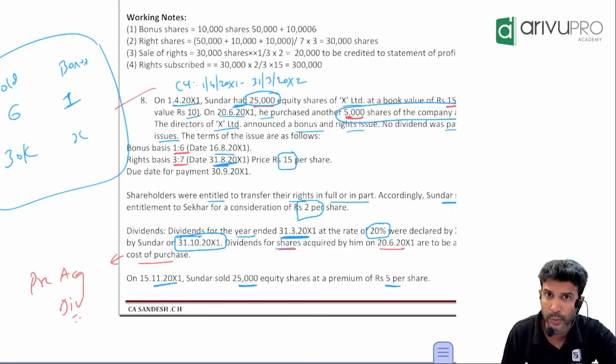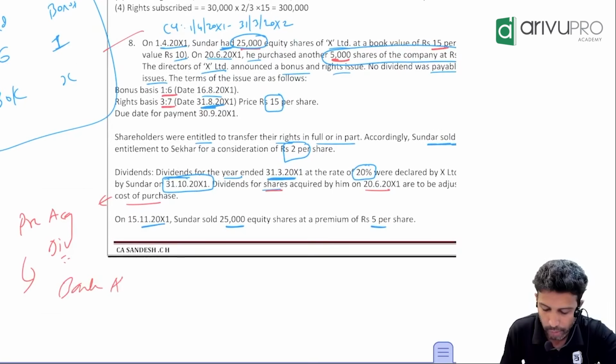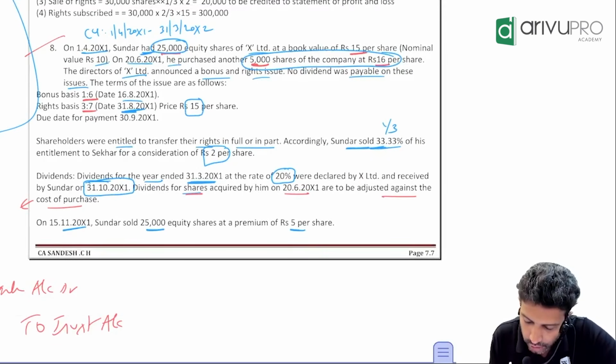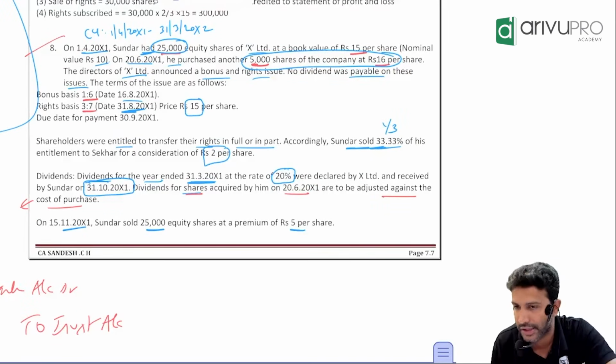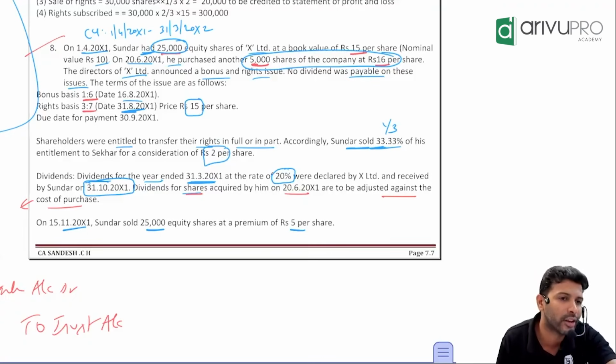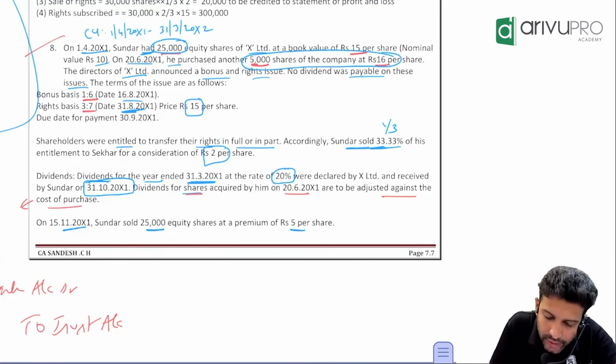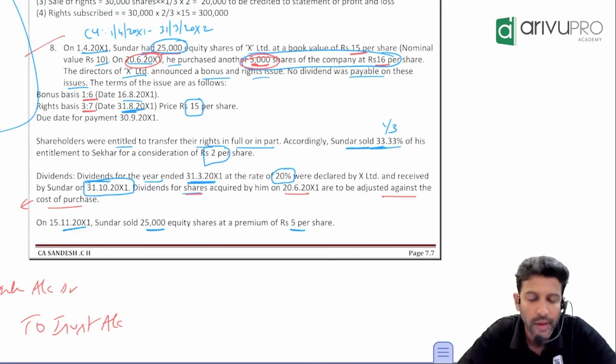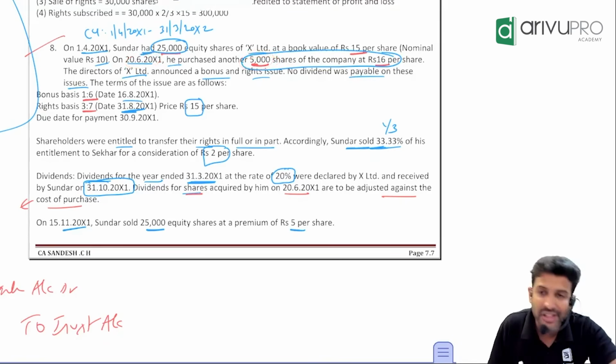I told you the pre-acquisition dividend adjustment is not from AS 21, it relates to AS 30. Here it just comes directly as an adjustment. So what is the entry? The journal entry is bank account debit to investment account. Now, on 20th June, whatever shares you have purchased, ideally you should not get dividend on them. Agreed? Why? Because you have purchased the shares in the current year.